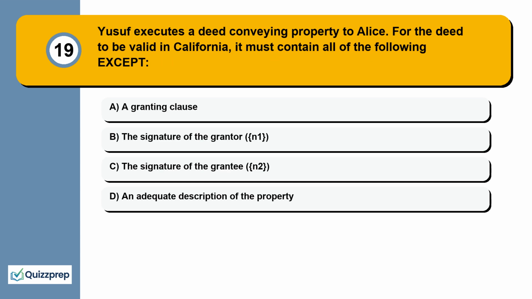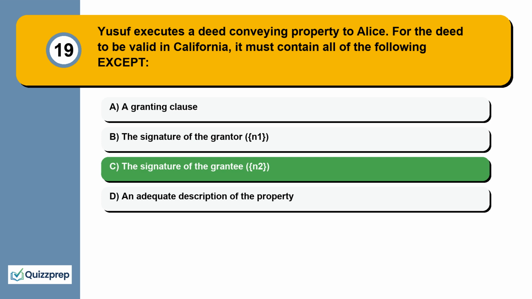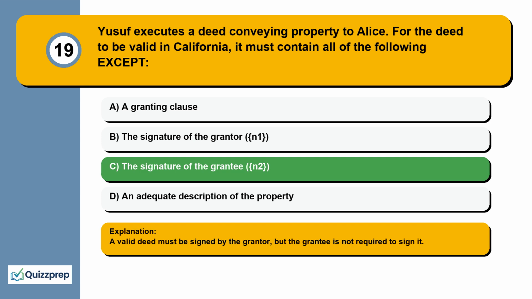Question 19. Yusuf executes a deed conveying property to Alice. For the deed to be valid in California, it must contain all of the following except a granting clause, the signature of the grantor, the signature of the grantee, an adequate description of the property. A valid deed must be signed by the grantor, but the grantee is not required to sign it.